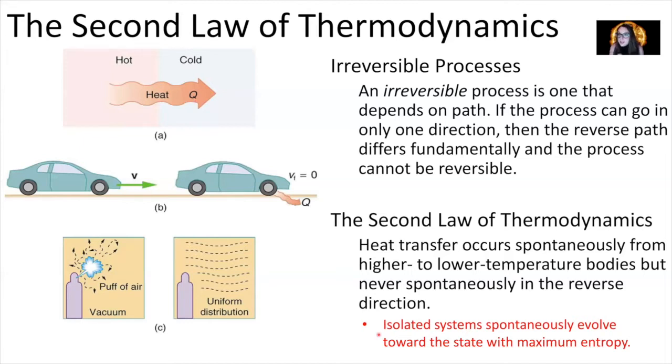Another way you can state the second law of thermodynamics is by saying that isolated systems spontaneously evolve towards the state with maximum entropy. Entropy is a quantity that tells you about the disorder of the system. So systems will always evolve towards the state with more disorder rather than the opposite way around.